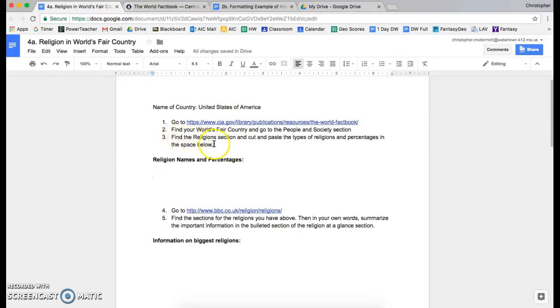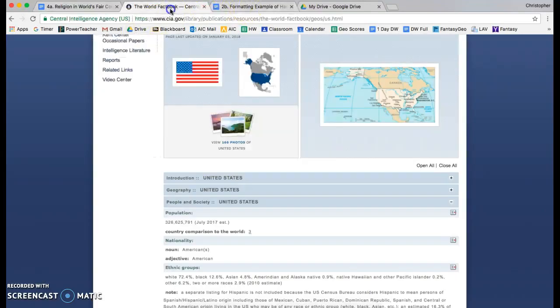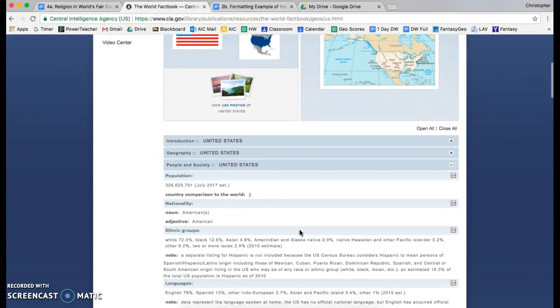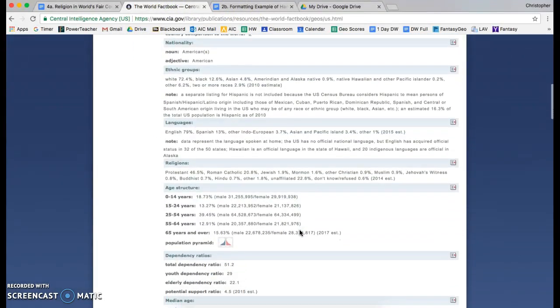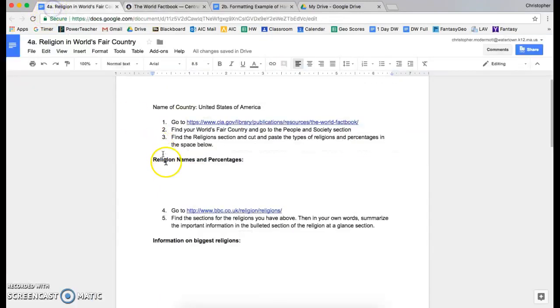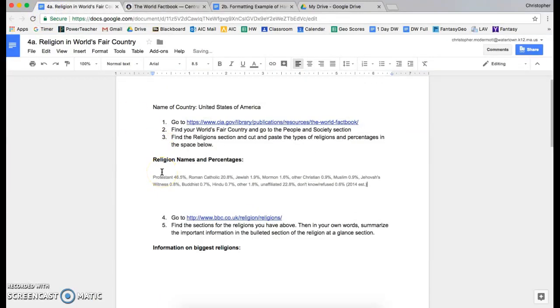Then it says, find the religion section and cut and paste the types of religions and percentages in the space below. So on the CIA World Factbook, we're going to scroll down to where it says religions. And all of this here is what you're going to be copying and pasting into this section right here.